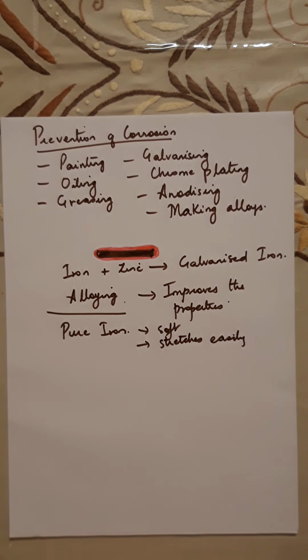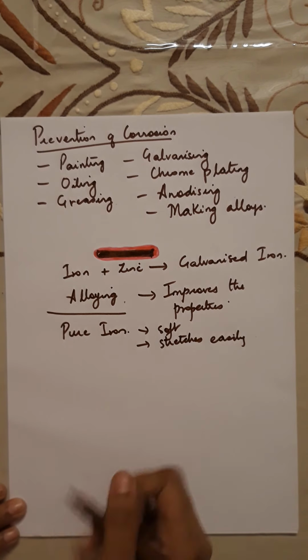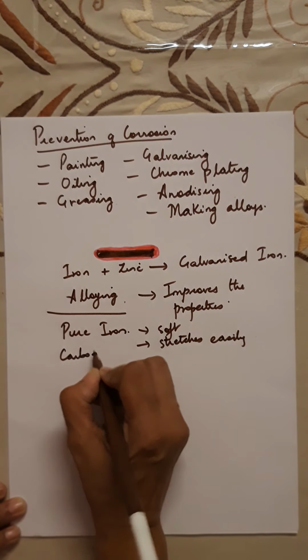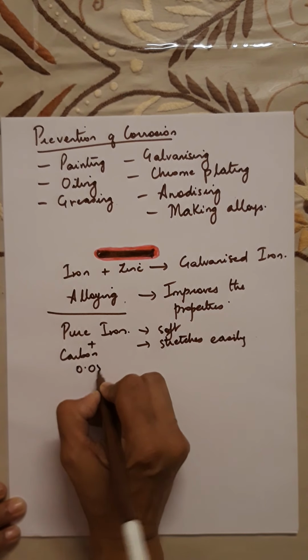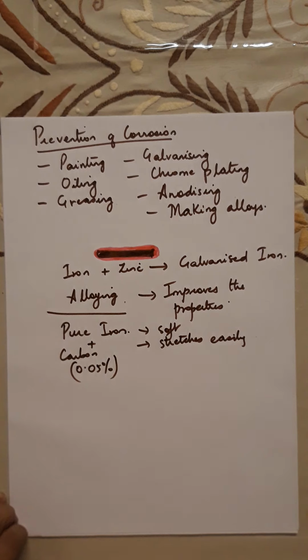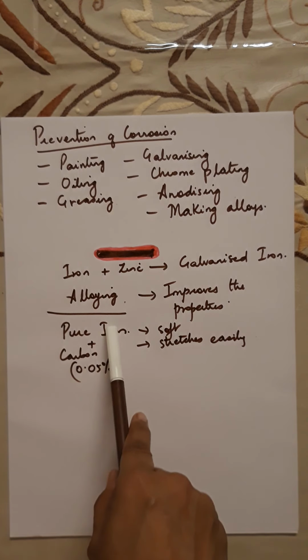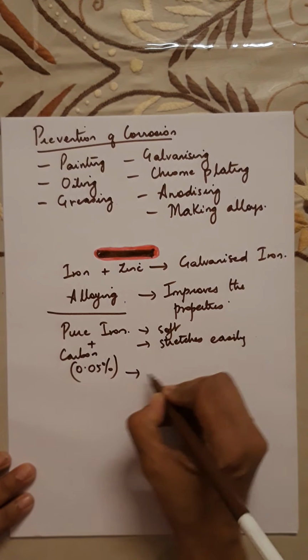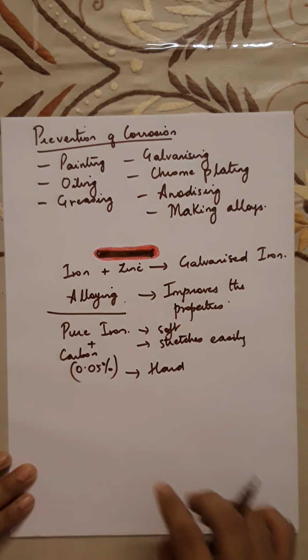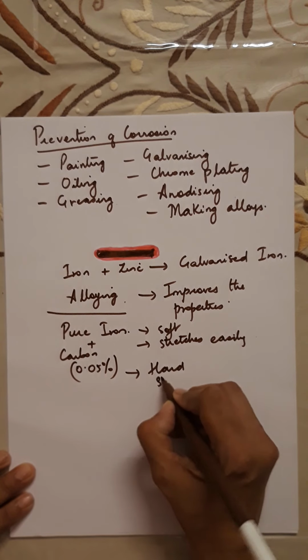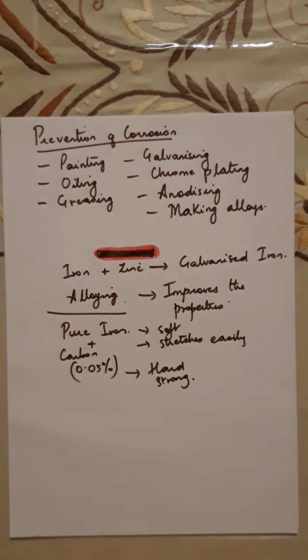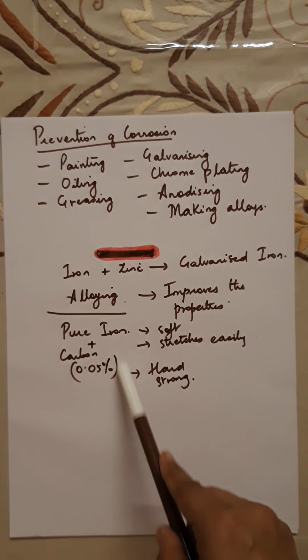The shape will change. So what they do is they mix a small amount of carbon with iron. About 0.05% of carbon is used. And when they mix carbon with pure iron, it becomes hard. So here you're changing the properties. What was soft now becomes hard. And it becomes very strong. It doesn't stretch very easily. So alloying is basically a method you can use to improve the properties of the metal. The properties of any metal can be changed when it is mixed with another substance.